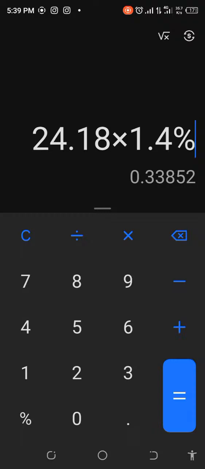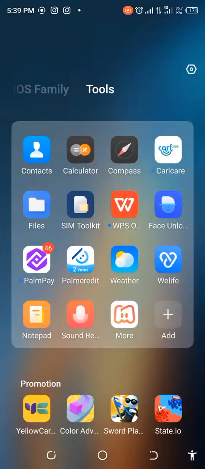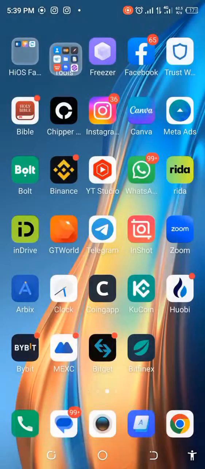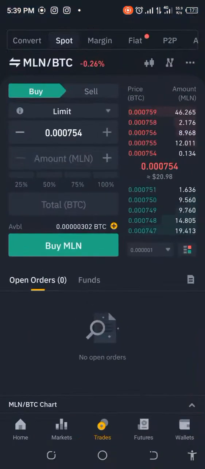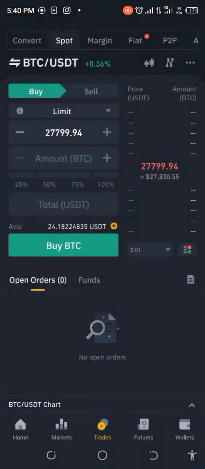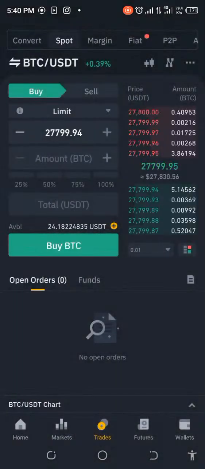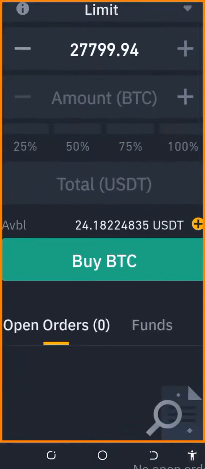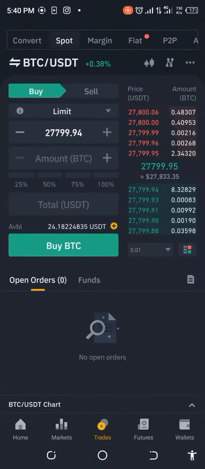Let's quickly work on it before we waste too much time. We have to do the calculations first. There's no cutting corners on that. We need to do that first, and that's why I had to show you this. So let's go ahead and start this process. BTC USDT. Let's pick up the entire amount and see whether it will work. We don't know yet.